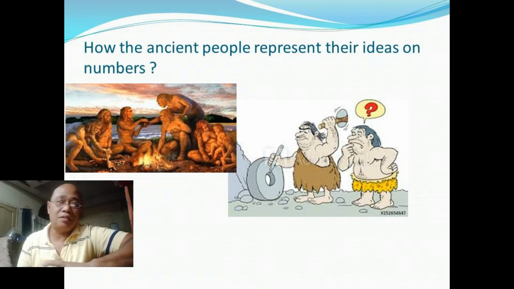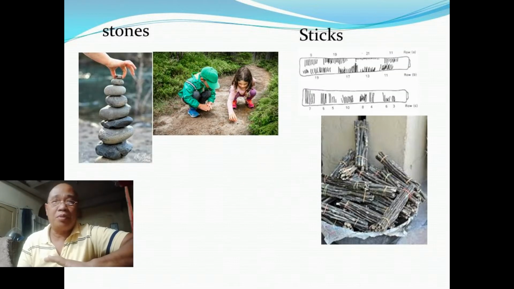The ancient people gathered stones, and every stone they gathered corresponded to one of their properties. They also gathered sticks, and if they had a lot of properties, they bundled sticks or placed the stones in a bag.